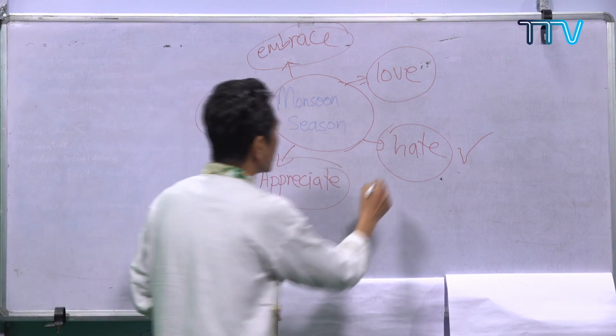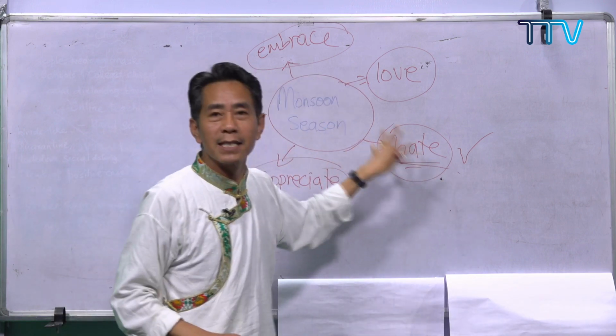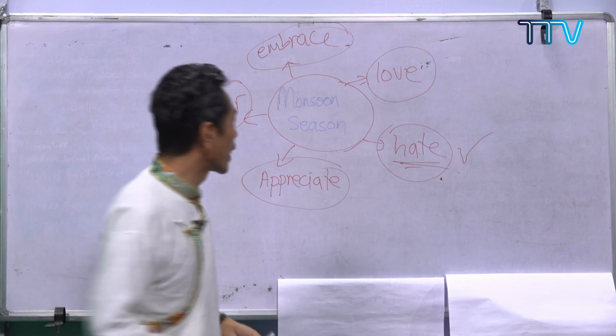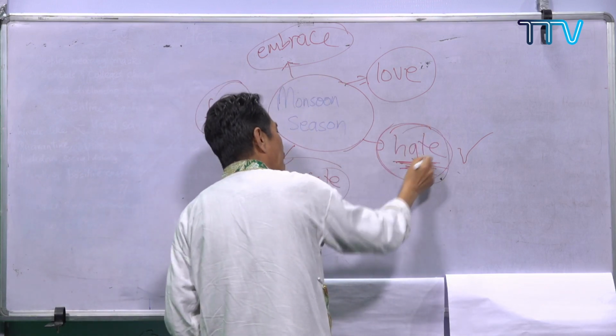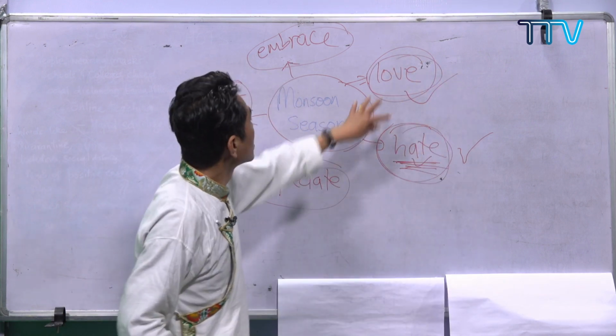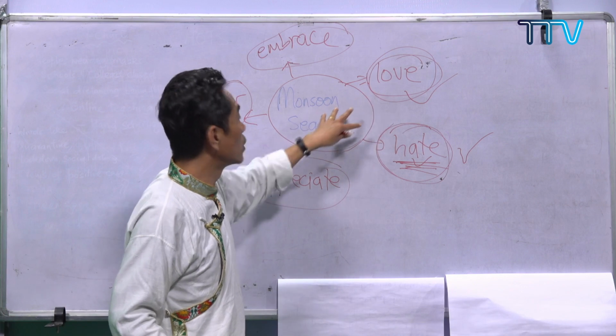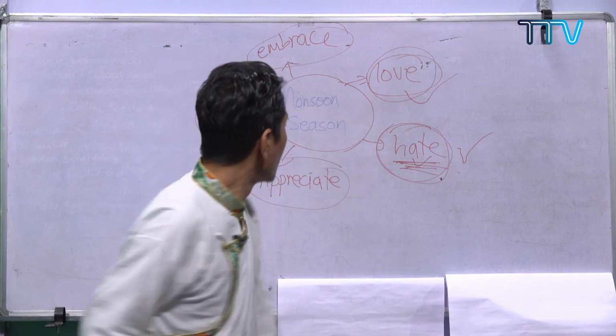I have chosen this hate. I'm very sorry to choose this negative word at the beginning of the day. This is just to give an example. I've chosen hate so that you can start another simple paragraph, because there are some students who also love monsoon season.